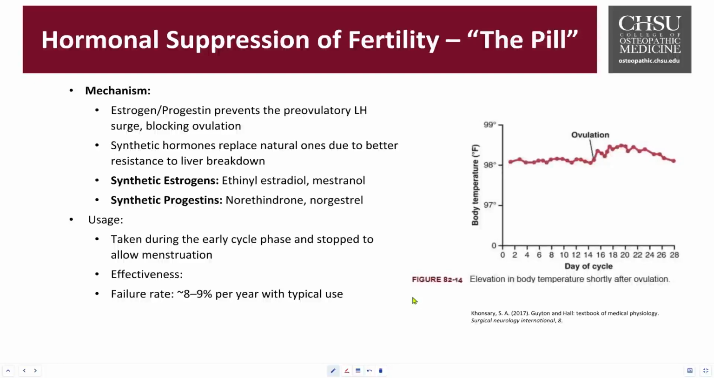You can see over here a graph showing body temperature, in degrees Fahrenheit, over the course of the cycle. One way that we could also track ovulation is by looking at the jump in body temperature. So basal body temperature increasing by about a fraction of a degree Fahrenheit is a good indicator of when ovulation occurs. You can see the temperature begin to jump right at ovulation.